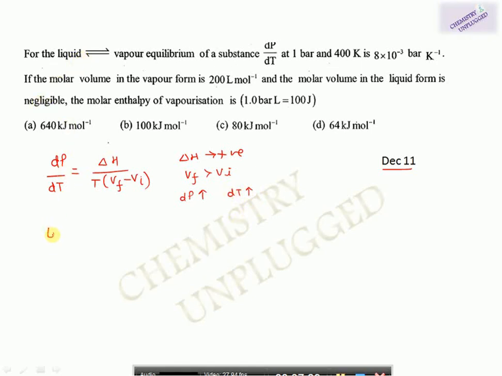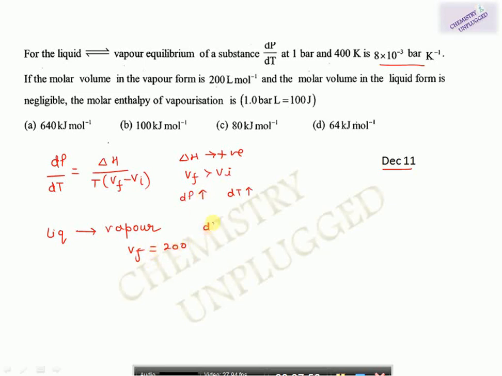Okay, so in this question we have liquid converting into vapor phase. Of a substance with dP over dT at 1 bar and 400 K is this one. So this change in pressure with temperature is given. Molar volume of vapor is given, means Vf is given.